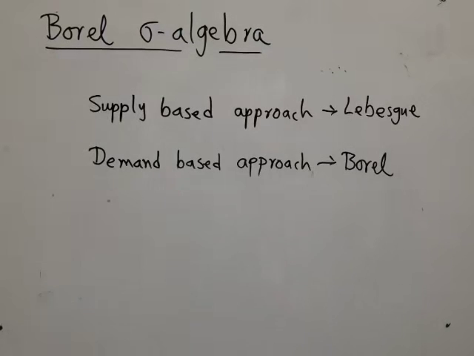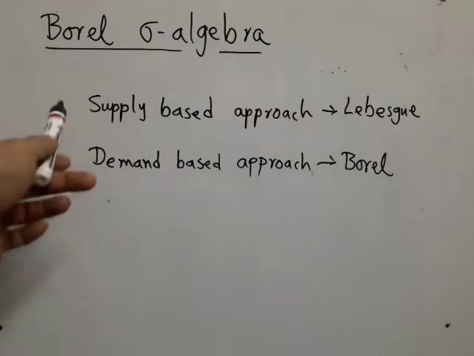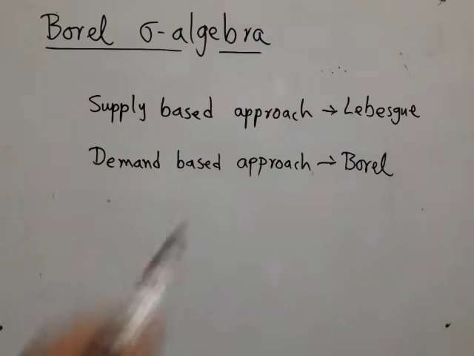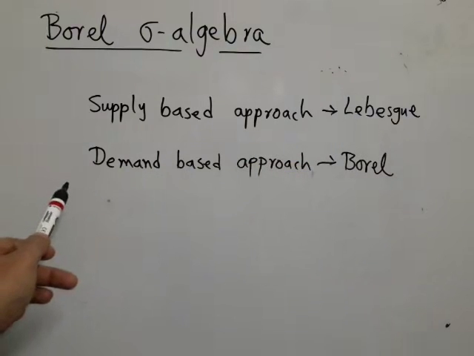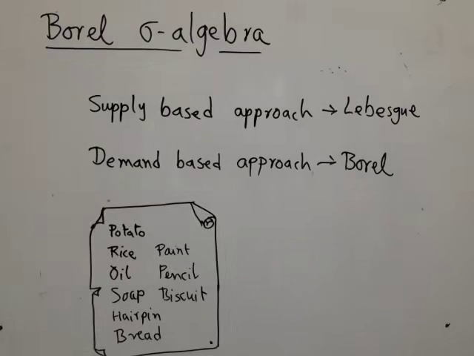The way Lebesgue came up with his sigma algebra is something that I like to think of as a supply-based approach, whereas Borel's idea was going down the demand-based approach. So let me give you a simple analogy. Suppose you have gone to the market. Now you want to buy certain things. So here is one way of going about it. You make a complete list of all the things that are being sold in the market.